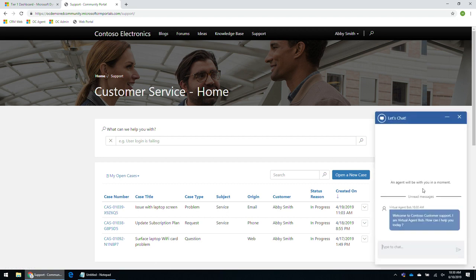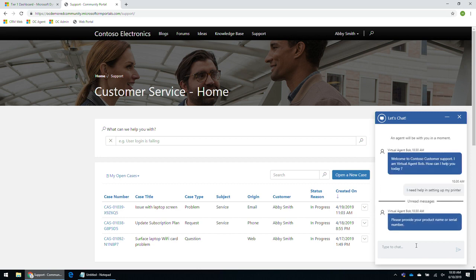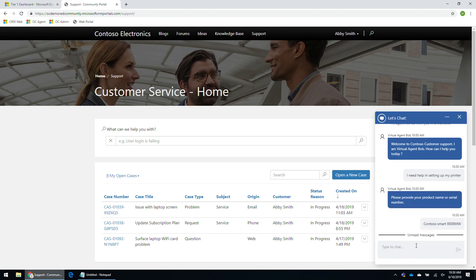What we have done in this system is we have created a bot, and the first interaction will be handled by the bot. It will not directly go to the live chat agent. This is how we have set up the system over here. So let me type in some information over here that I need help setting up my printer. The bot will ask me more details. What is the product name or serial number? Let me go ahead and provide that information.